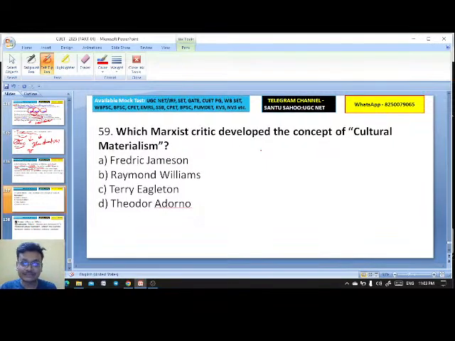Which Marxist critic developed the concept of cultural materialism? Frederic Jameson, Raymond Williams, Terry Eagleton, Theodor Adorno. Was it subjugation? Some say subjugation. Let's check once.